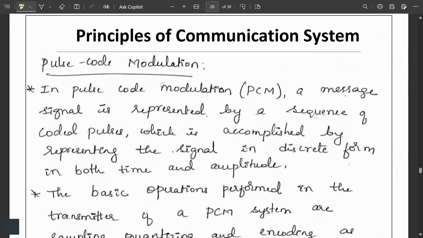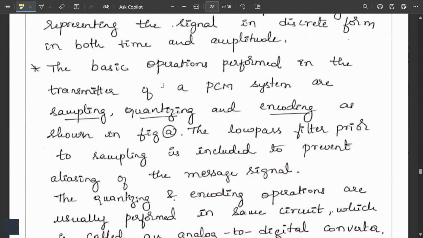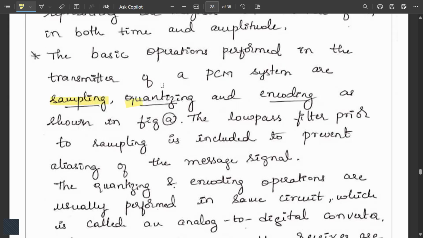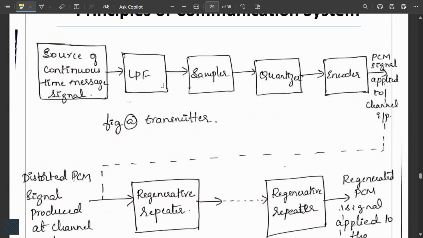Next is pulse code modulation, PCM, an important topic. In pulse code modulation, a message signal is represented by a sequence of coded pulses, which is accomplished by representing the signal in discrete form in both time and amplitude. The basic operations performed in the transmitter of a PCM system are sampling, quantization and encoding, as shown in figure 8, that is this figure.